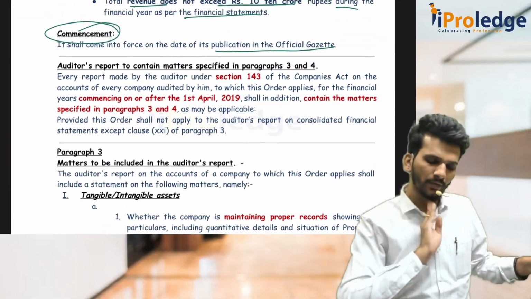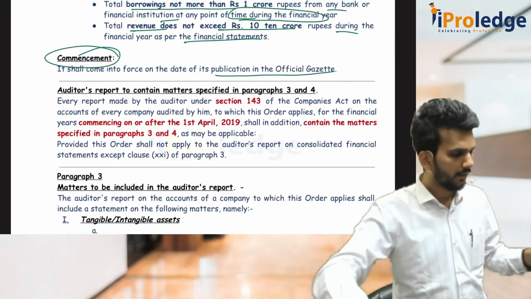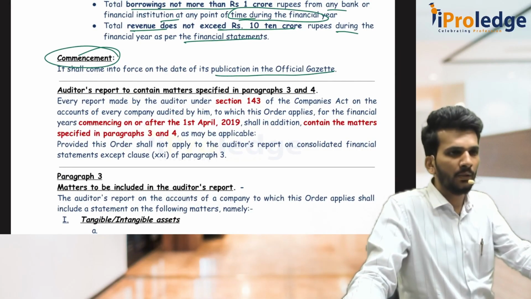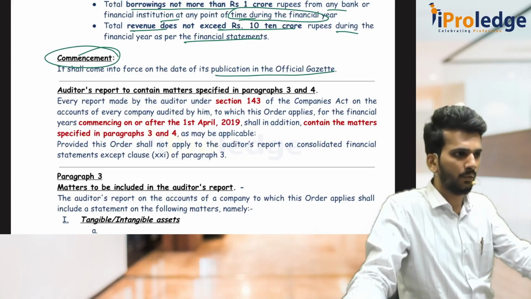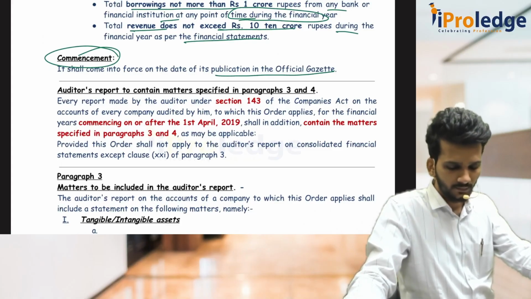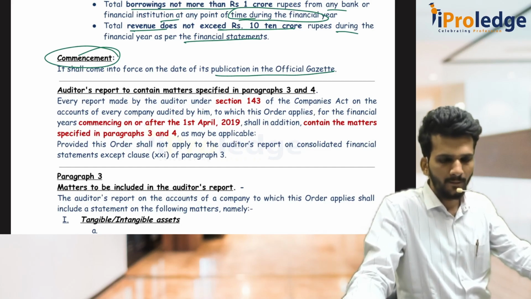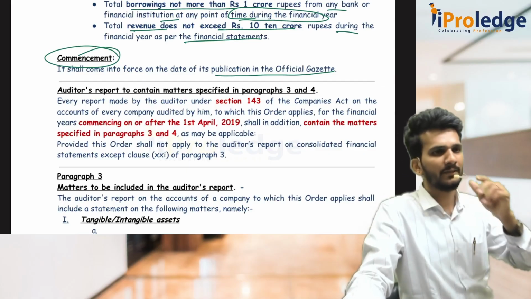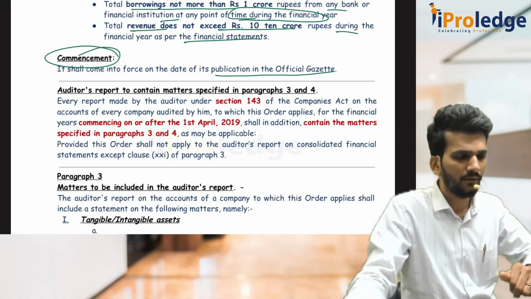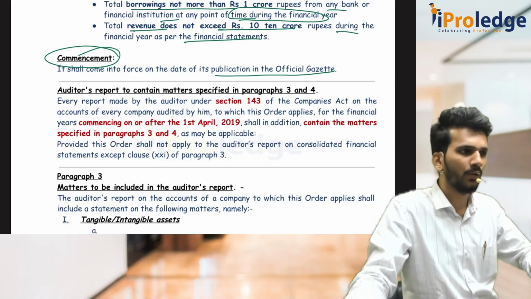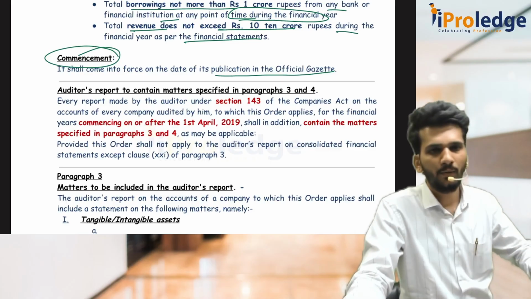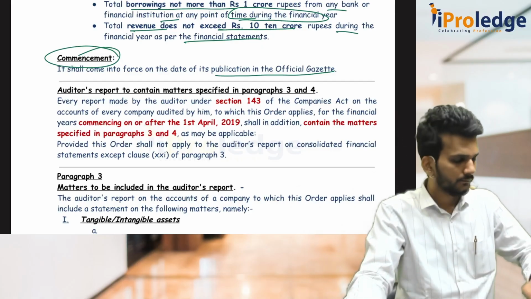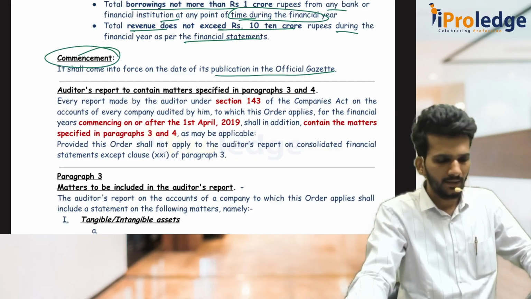So we are done with 701, 706, 143.1, 143.3, 143.3i mainly, and 143.12 and 143.11 and CARO report. All the 4 paragraphs. So this is important, whatever we discussed today. It is generally going to be asked in the examination for at least 5-6 marks. Today's topic itself. Sometimes may go for 8 also. One question from 701 or 706 and one question from CARO report. So keep studying. So remaining things will continue.